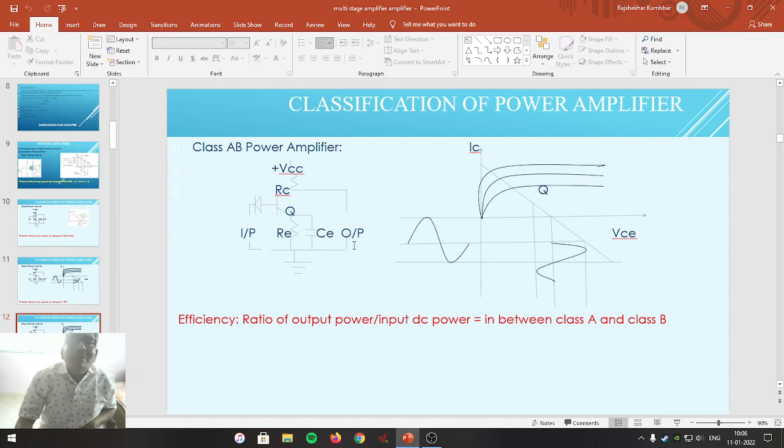This is done by connecting a PN junction diode to the base of the power transistor, along with the battery which we are connecting.